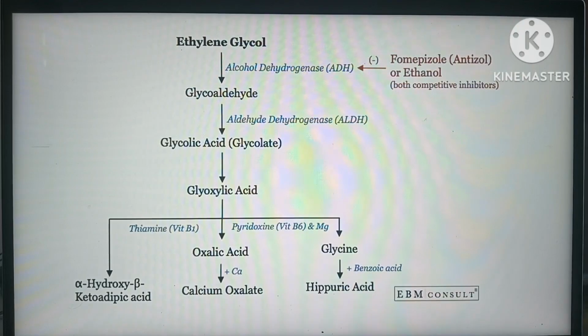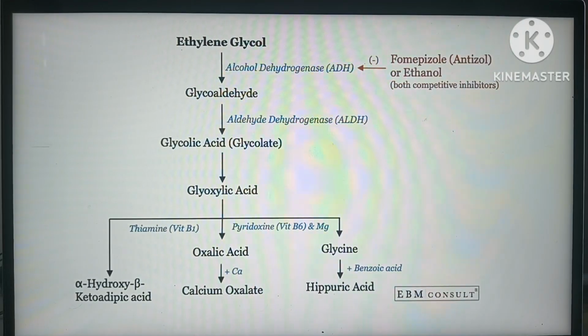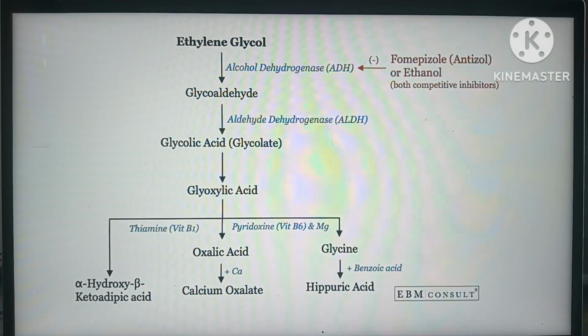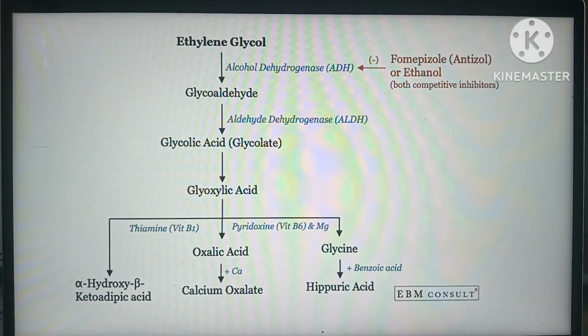Coming to the metabolism, ethylene glycol is converted into glycoaldehyde by alcohol dehydrogenase, and glycoaldehyde is further converted into glycolic acid by aldehyde dehydrogenase. The glycolic acid is converted into glyoxylic acid, which is then converted into oxalic acid, which combines with calcium and forms calcium oxalate. So we know fomepizole and ethanol are both competitive inhibitors, and they are the antidotes of